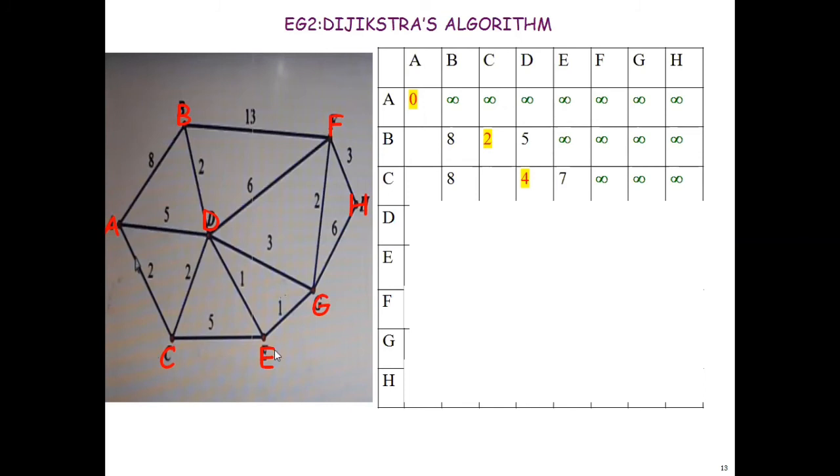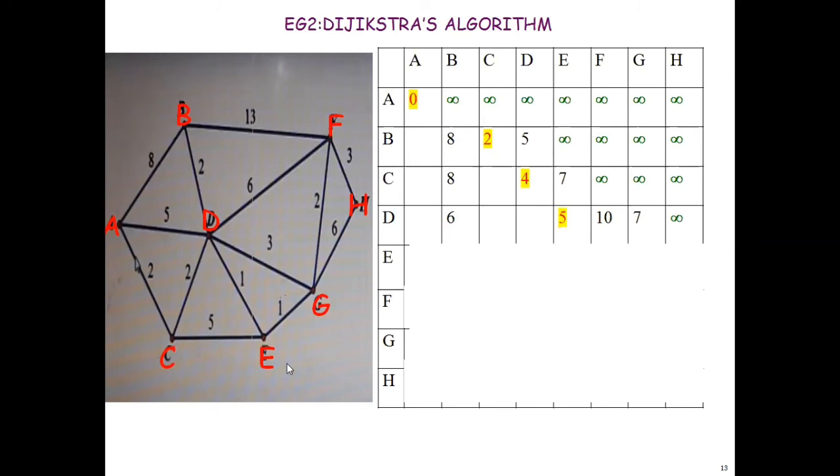And what about E? E has the weight as 7, but D has the weight as 4. So 4 plus 1, that is 5. So E will be updated to 5. So B will be updated to 6 and F will be updated to 10 and G will be updated to 7 and E will be updated to 5. Now in this step, which is the smallest one? Smallest one is 5. That means A to E you have calculated the minimum distance.